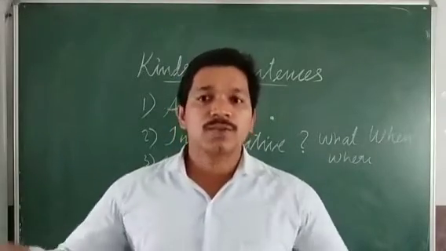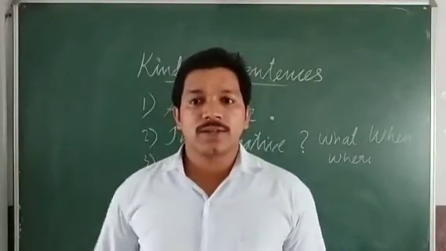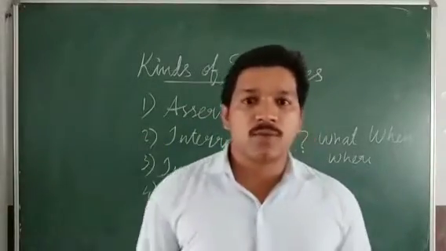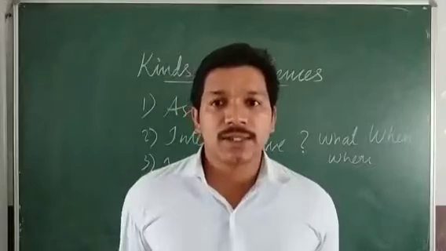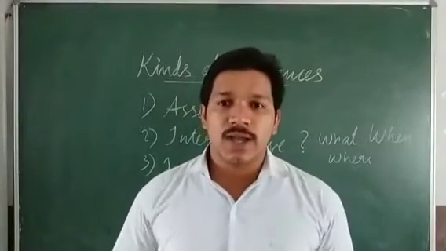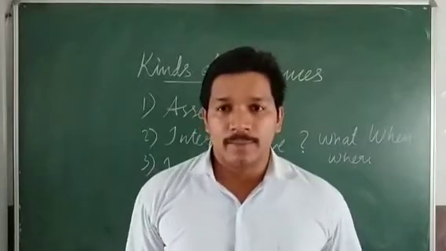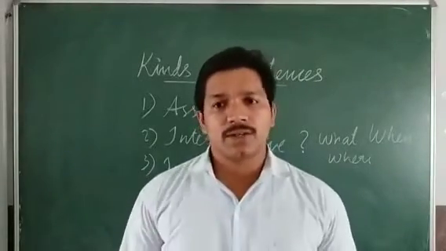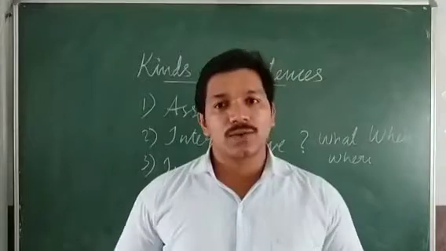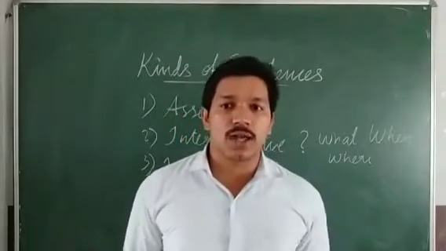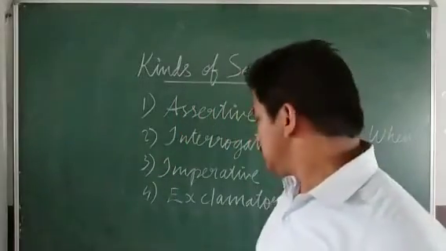All these types of things are there. So there are two types of imperative sentences. One is commands, where we are giving some orders or commands. And the second one is a request, where we are asking some permission. May I come in? Or may I have your pen? Okay. Please give me your pen. So such kinds of requests are there. So these two types of sentences are called imperative sentences.